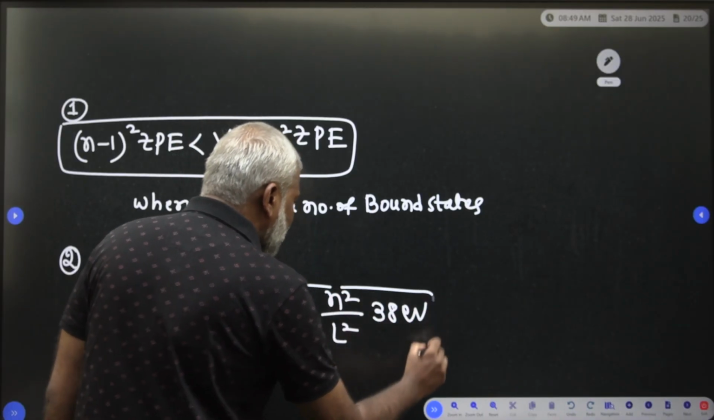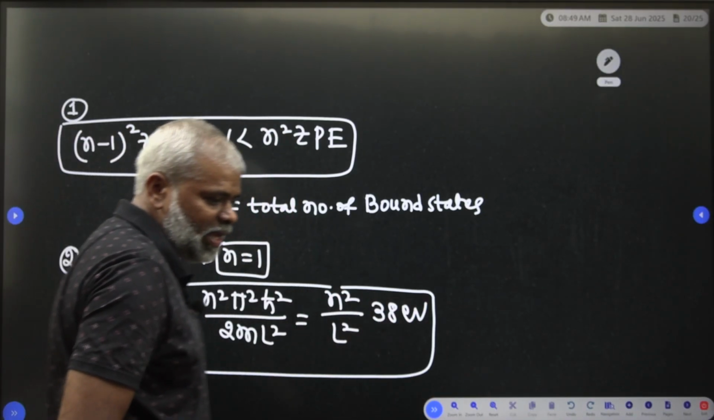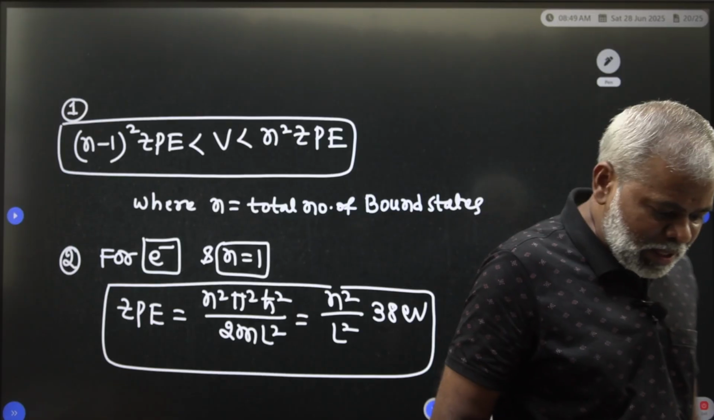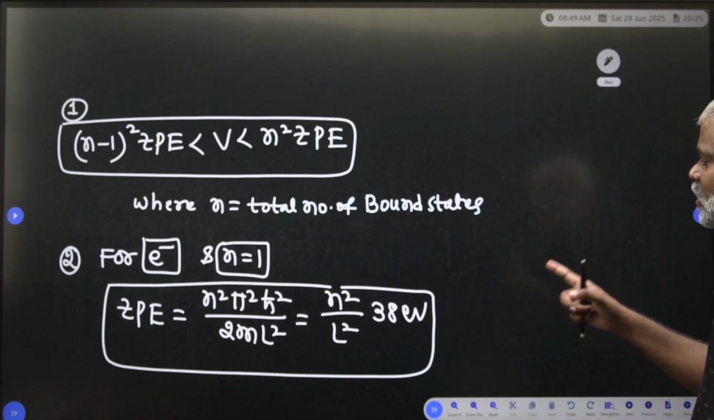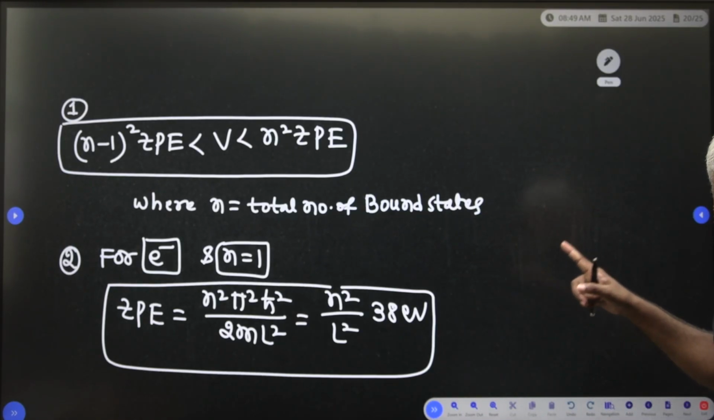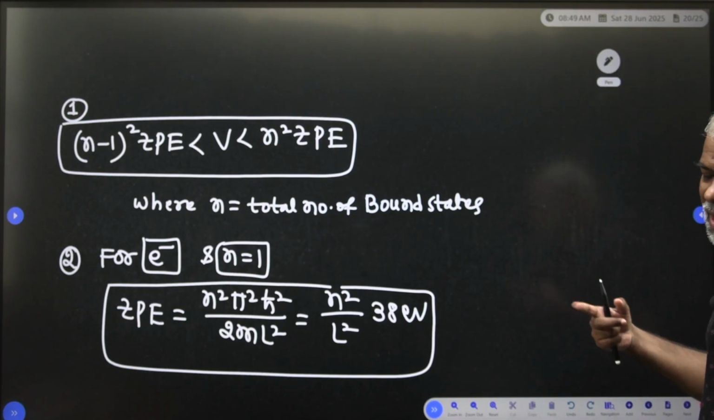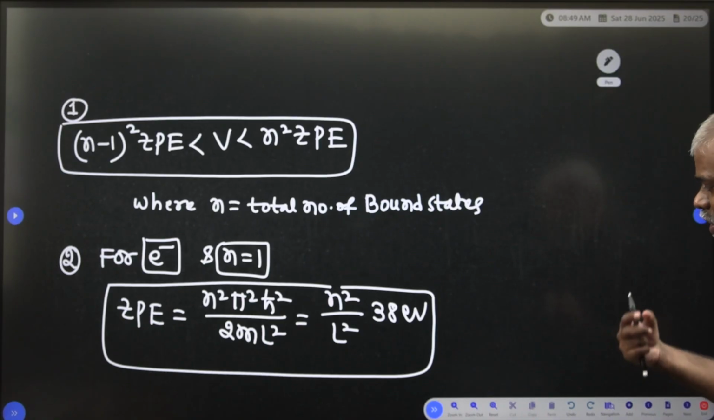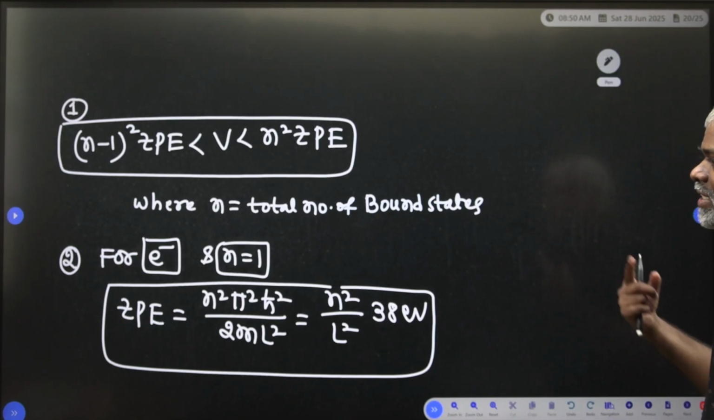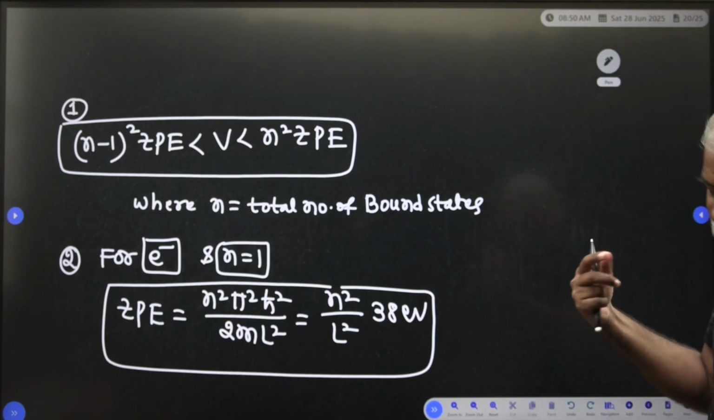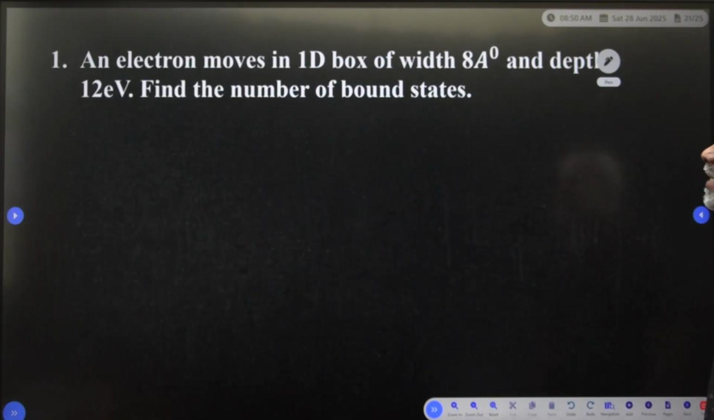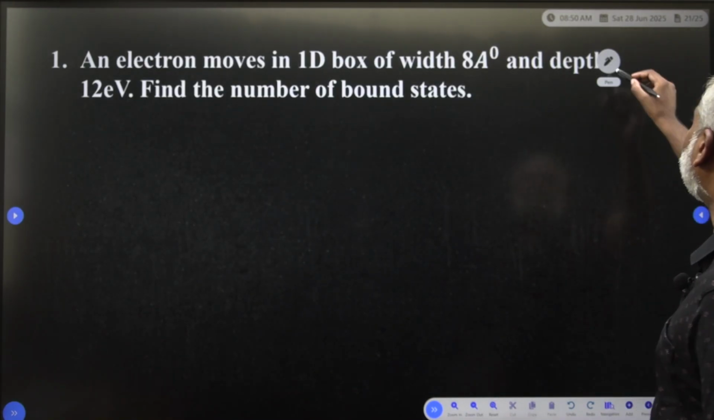This is another formula for the ZPE. This one also you have to use. ZPE is equal to n square by L square into 38 electron volt, for an electron. If you take the electron mass, you are able to get it. Clear? Now we will see the problems.